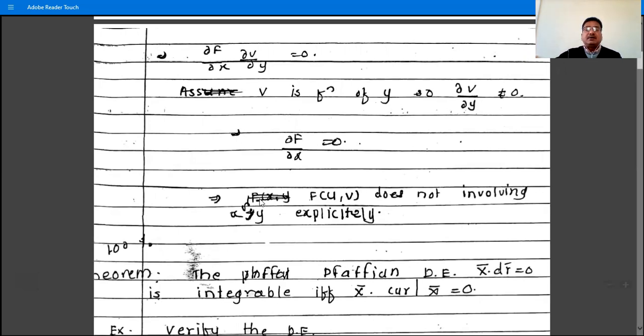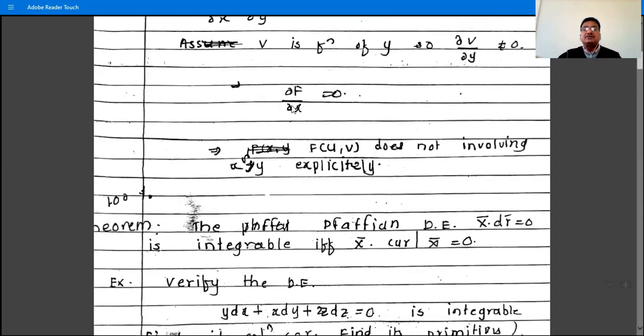So therefore we say that f(w,v) does not involve either x or y explicitly. Okay, because we have the derivative of f with respect to x is 0, means f is not a function of x, and so we have the statement that f of w, v does not involve x or y explicitly.